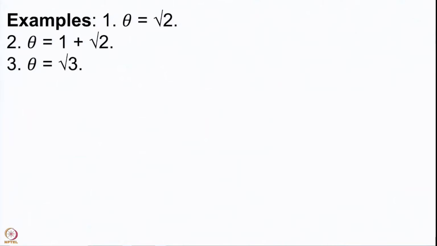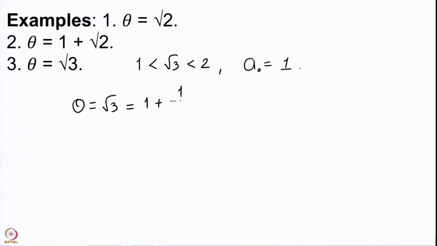Let us see what happens when we consider root 3. So, once again 1 is less than root 3 is less than 2, therefore, a naught is going to be 1. So, we have theta, which is root 3, this is 1 plus 1 upon theta 1, and theta 1 as previous calculation is 1 upon root 3 minus 1.